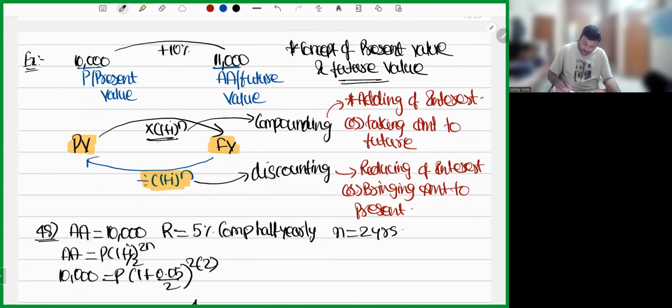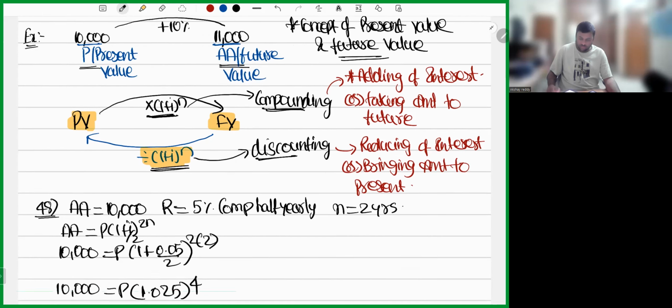See here, how will you add interest? Multiply by (1 plus i) whole power n, and you will get the future value or accumulated amount. I said principal is present value, accumulated amount is future value. Multiply by (1 plus i) whole power n, you get future value. Divide by (1 plus i) whole power n, it is called present value. Adding interest is called compounding. Reducing interest is called discounting.